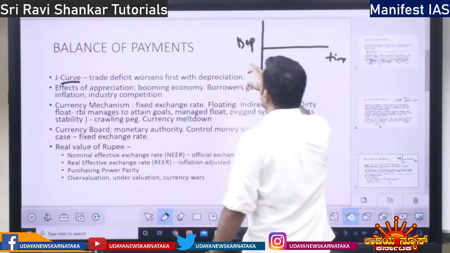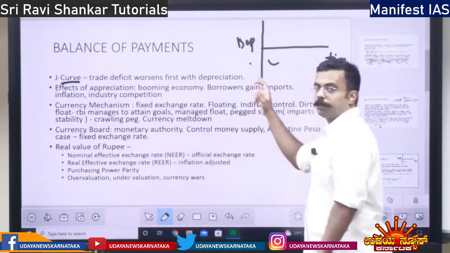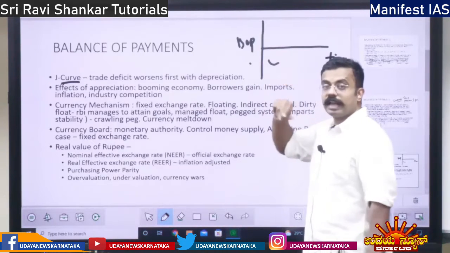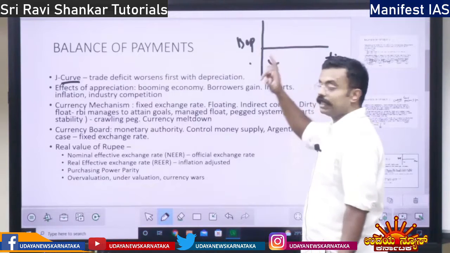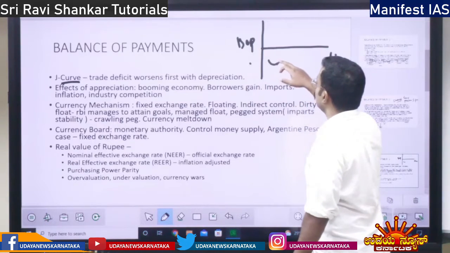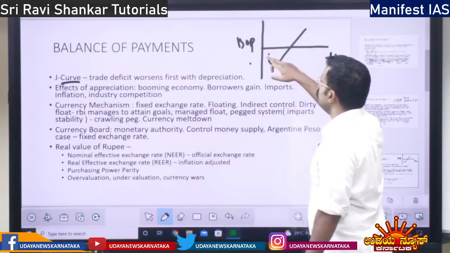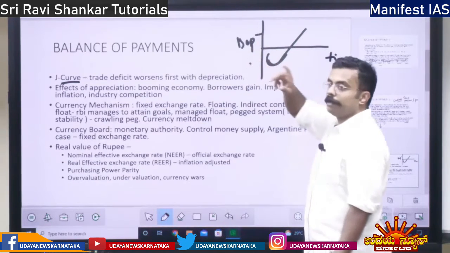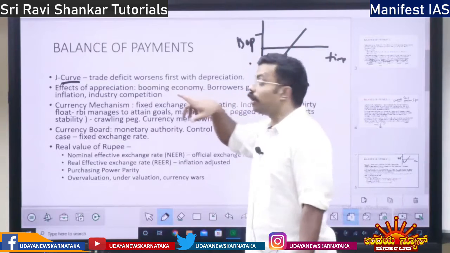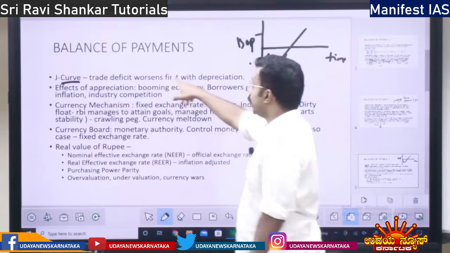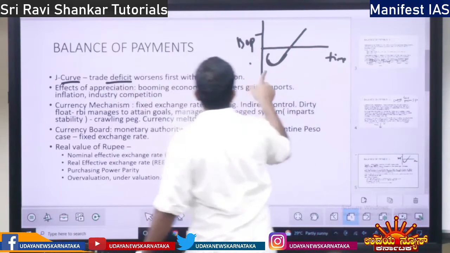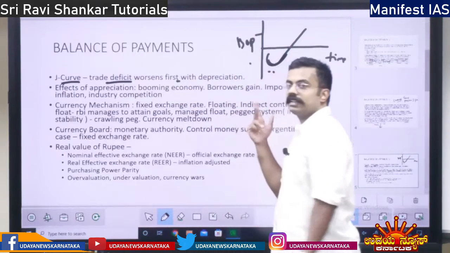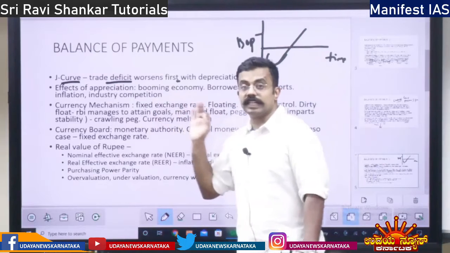First there will be a deficit, when there are increased imports, but gradually imports reduce, exports increase because of currency depreciation, and the curve will become like this in the form of J. So the balance of payment will become surplus. So this is called the J curve. Trade deficit first worsens, later there will be a trade surplus. This is the concept of the J curve.